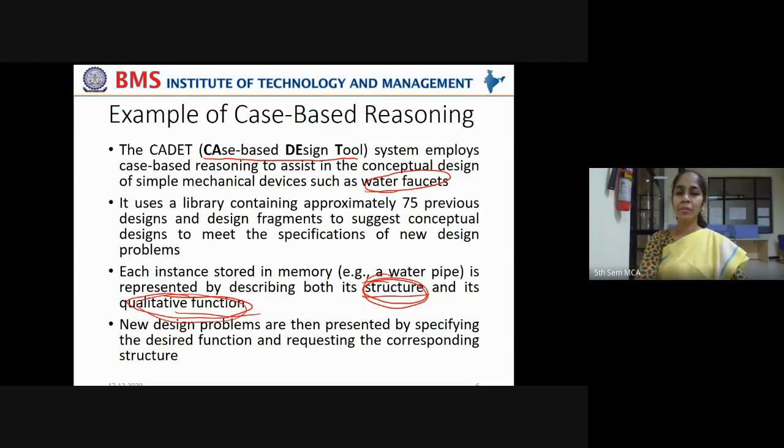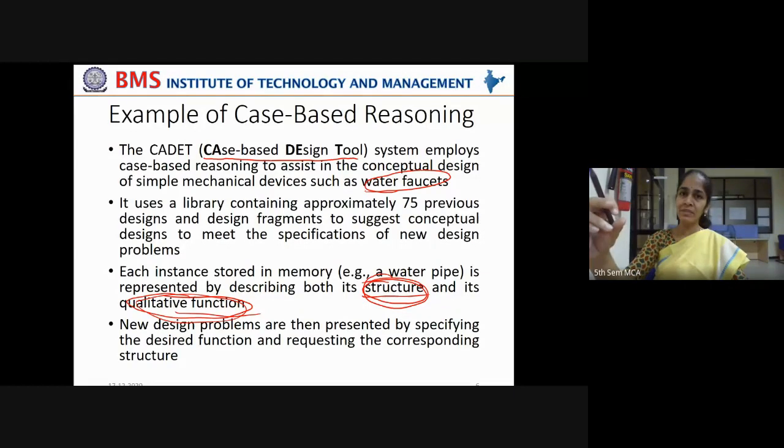Now, new design problems are presented by specifying the desired function and requesting the corresponding structure. It is quite easy to understand this concept, right? When some new design problem is given to you, you are asked to design a new kind of tap. In such cases, though the outer design may be smarter, the underlying structure may be the same, right?